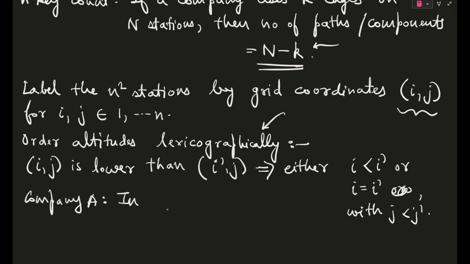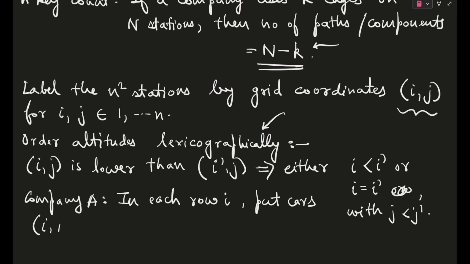So in company number A, in each row i, we put the cars. You will understand how. Basically here in each row i we put the cars, which means the x coordinate i remains constant, and we keep changing the y coordinate.